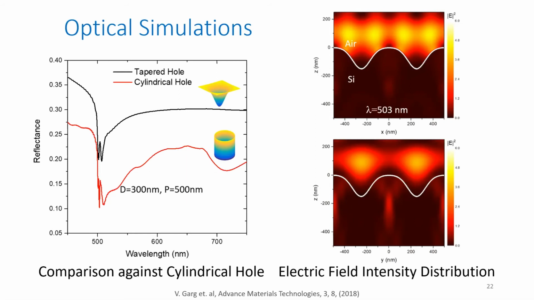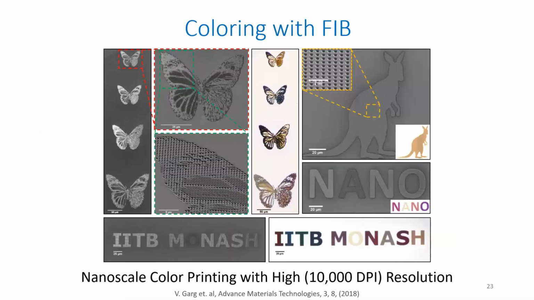If you have a broad dip, we are going to have limited colors which are going to be available. And again, as I was mentioning, the advantage of this method is you can have a fabrication of colors with a very high resolution, and these are some SEM images and corresponding optical microscopic images. So you can vary the geometrical parameters, and you can have a large variety of colors fabricated.